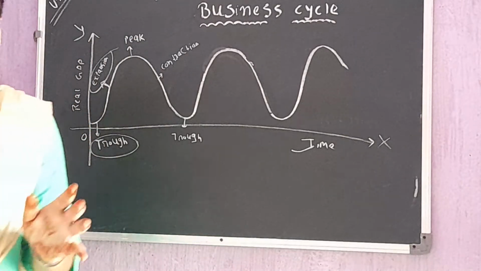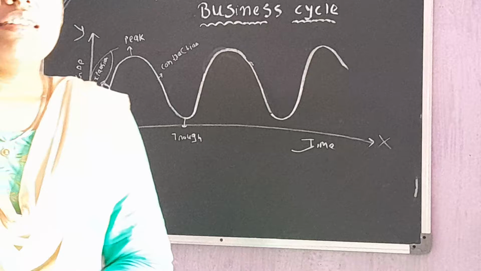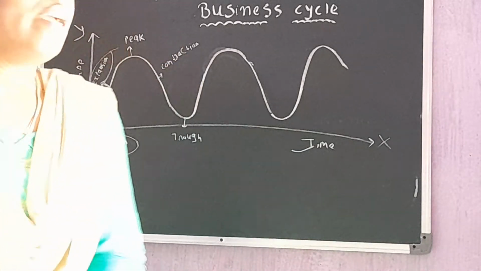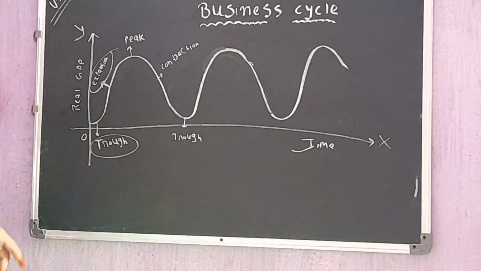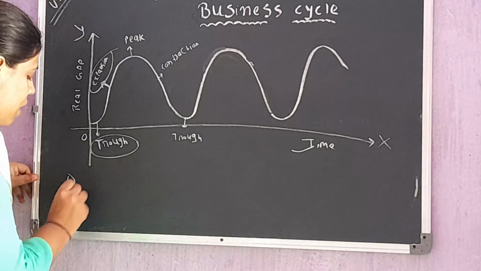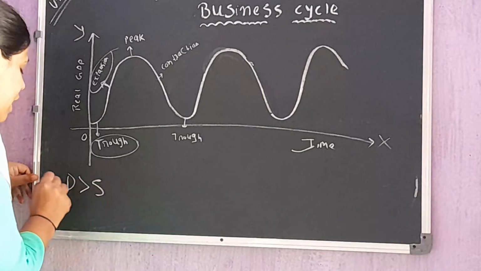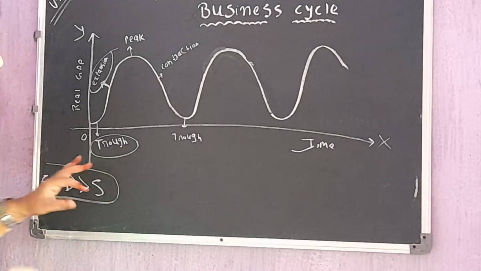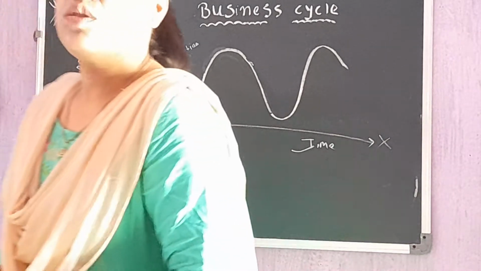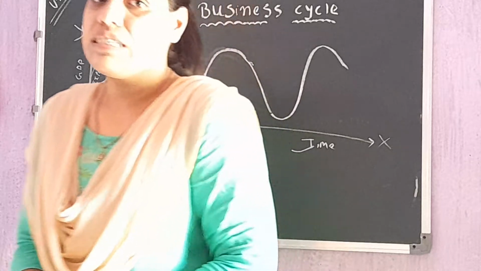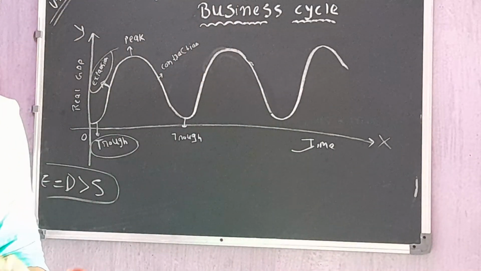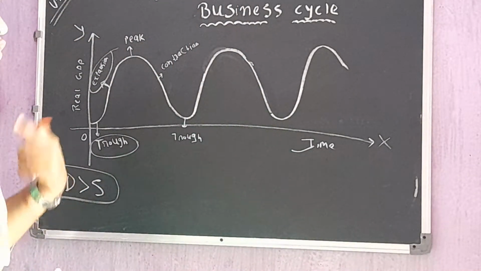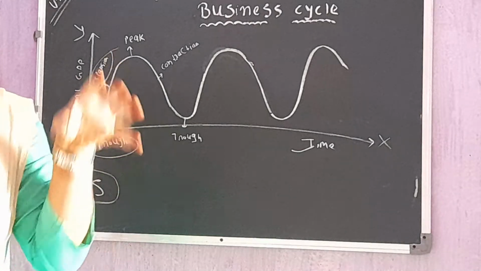Expansion is a period of prosperity whereby there is positive sentiment in the market. In expansion, demand remains more than supply. And when demand is more than supply, of course there are going to be good prices. The producers earn profit. When the producers earn profit, they invest more and more.